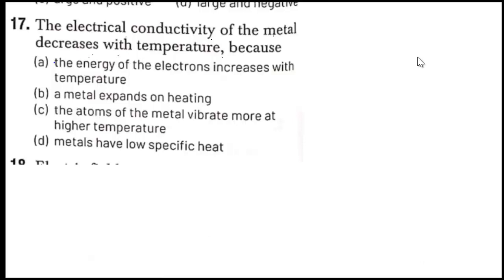Here: electrical conductivity of a metal decreases with the temperature because energy of the electron increases with the temperature; metal expands on heating; atoms of the metal vibrate more at high temperature; metals have low specific heat. Which will be the correct one? If the temperature of the system is increasing, what will happen to the resistance? As temperature increases, resistance also will increase. Right?